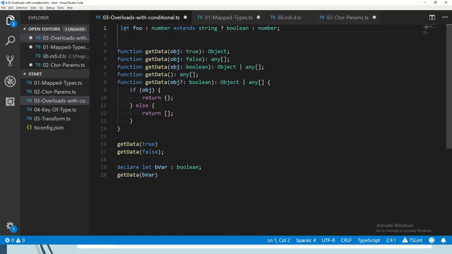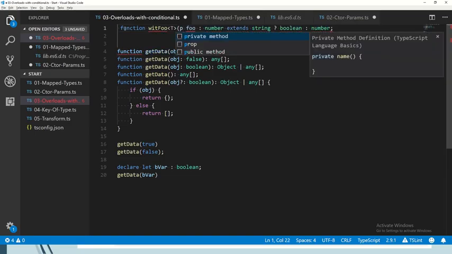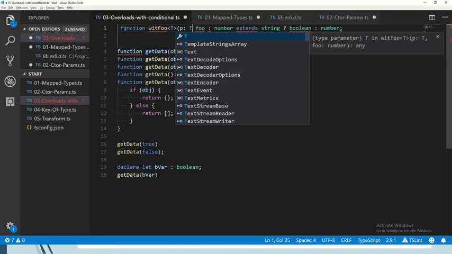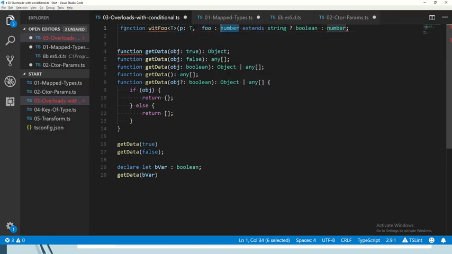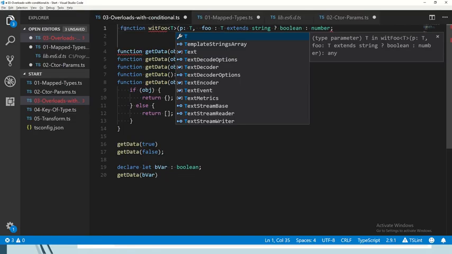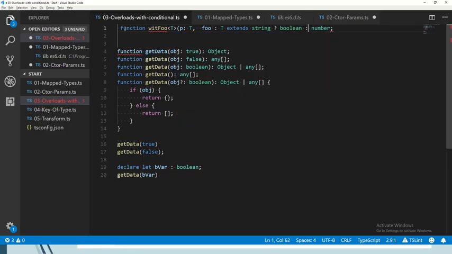For example, let's say that this is not just a simple variable. Let's say that this is in a function, with foo. And this function has a type parameter. We don't know what type parameter is going to get passed in. It might be whatever, might be string, might be Boolean, we don't know exactly. Then let's have just an extra parameter that's actually going to be of this type to help out inference a little bit. And now we can say that, okay, if that type parameter extends string, then the type of the second parameter has to be bool. Otherwise, it's going to be number.